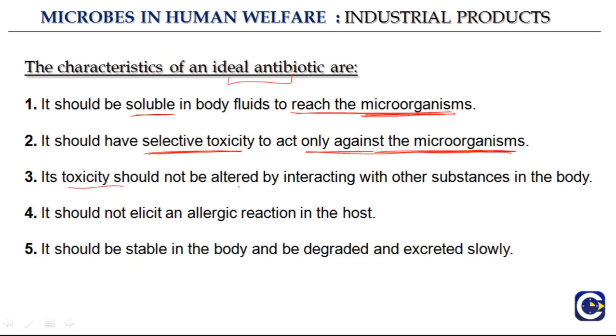Its toxicity should not be altered by interacting with other substances in the body. For example, the stomach contains a lot of gastric juices that are acidic, or somewhere there are alkaline juices present inside the body. So the toxicity should not be altered by interacting with these kinds of substances. So it should be very strong. This is very important. It should not elicit an allergic reaction in the host. Sometimes people develop allergy against pollen during the spring and they start sneezing and everything. So this antibiotic should not elicit an allergic reaction in the host.